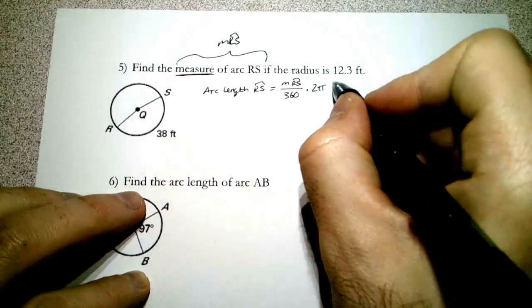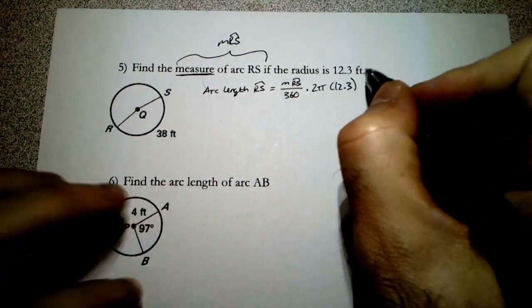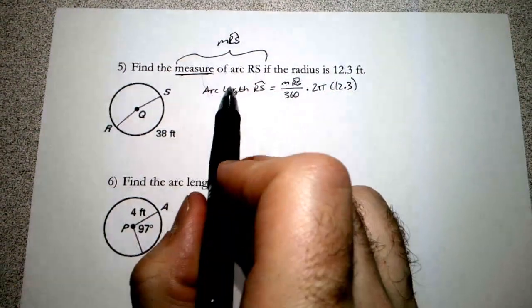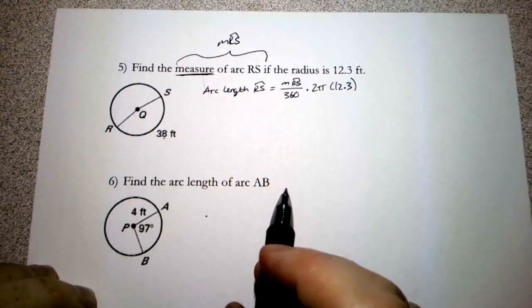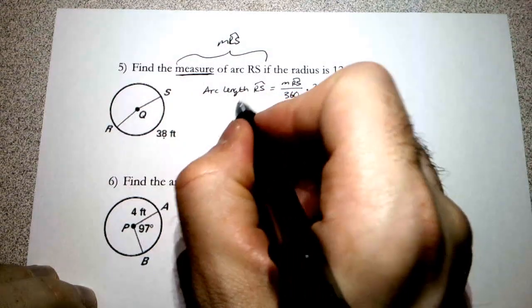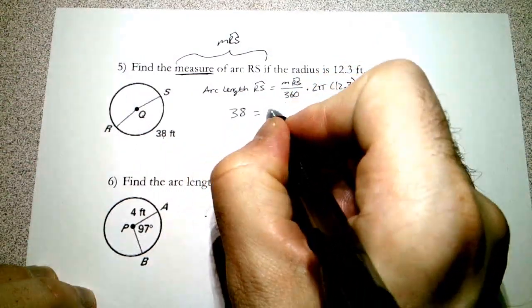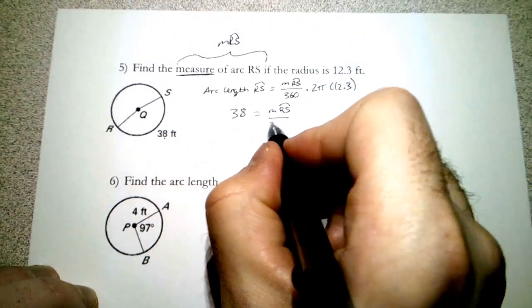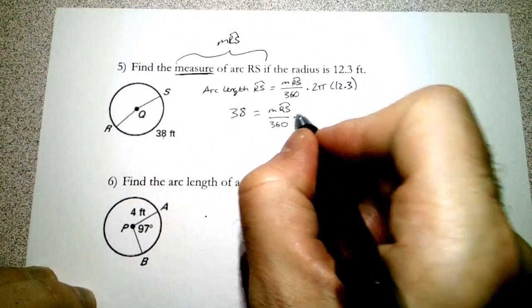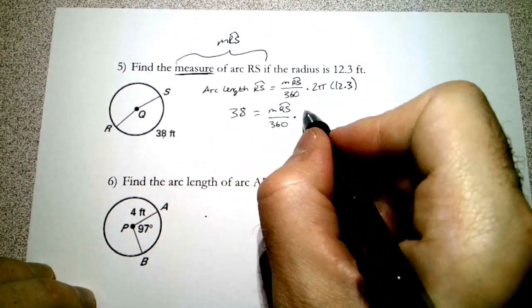But r is 12.3. Now, I did make a mistake here. I wrote arc length of RS, but we already know what that is. It says right here it's 38 feet. So now we have an equation. We have 38 equals the measure of RS, which is what we want, out of 360, multiplied by 2 pi times 12.3.